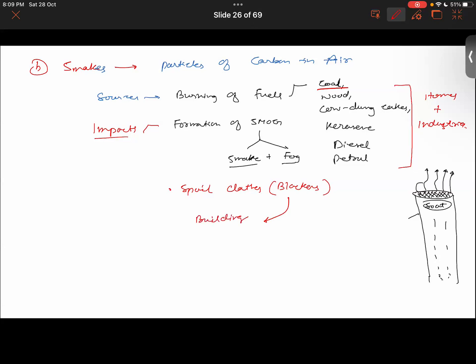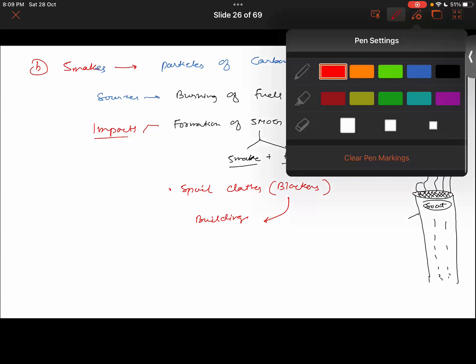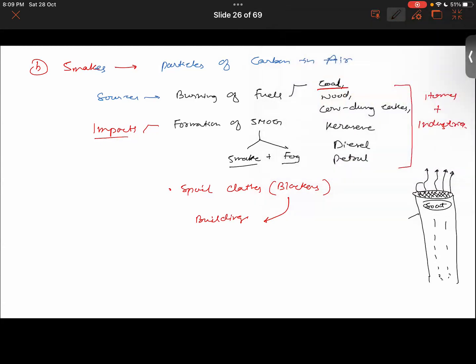If there are buildings nearby any factory, we see that the impact falls on nearby buildings as well, right? If there's a building situated nearby a factory, then the walls of that building will start to become black. Blackening will be seen over there.